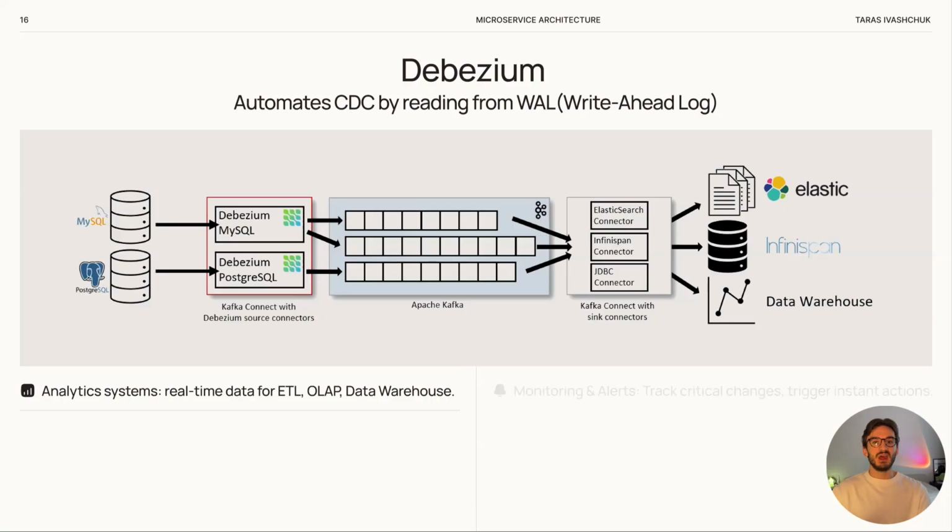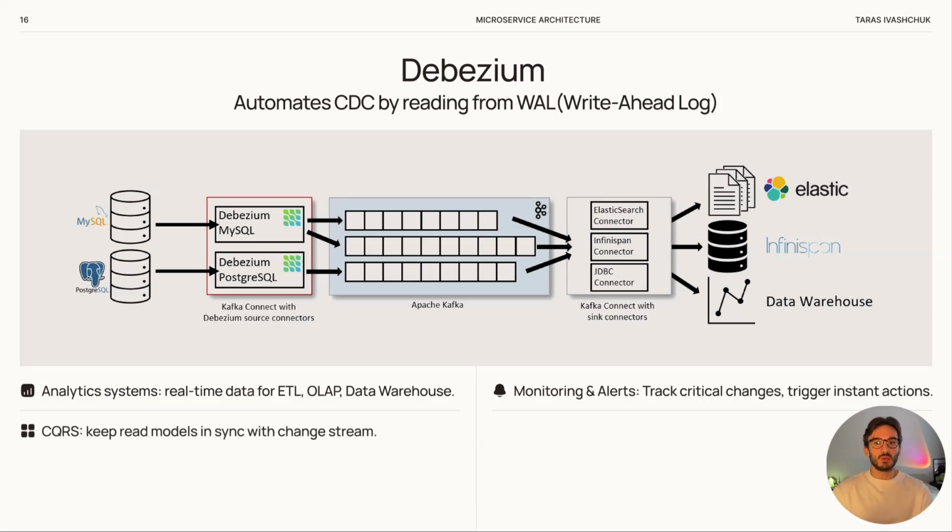This allows you to build reports with the most up-to-date information. Monitoring and alerts. It is possible to track critical changes and react immediately, for example, by sending alerts or starting automatic action when a certain transaction happens. CQRS. This is a pattern we will discuss in the next lecture. Debezium helps keep the read model always updated with fresh data from the change stream. Cache invalidation. When the main database changes, Debezium can trigger automatic clearing or refreshing of caches in other services.